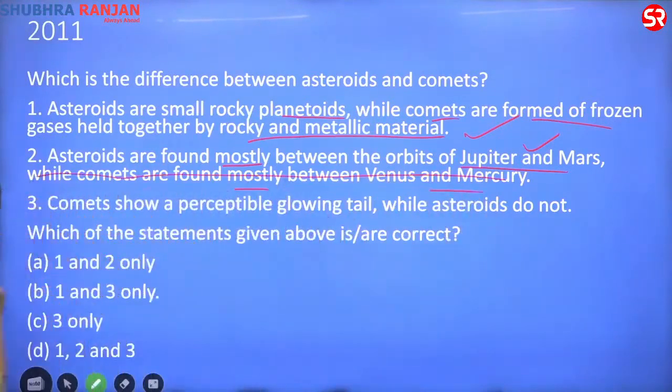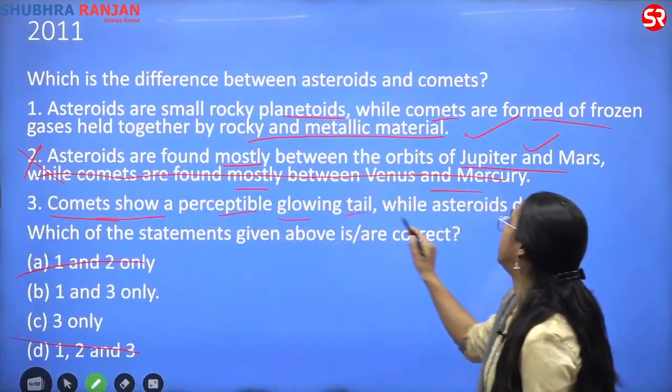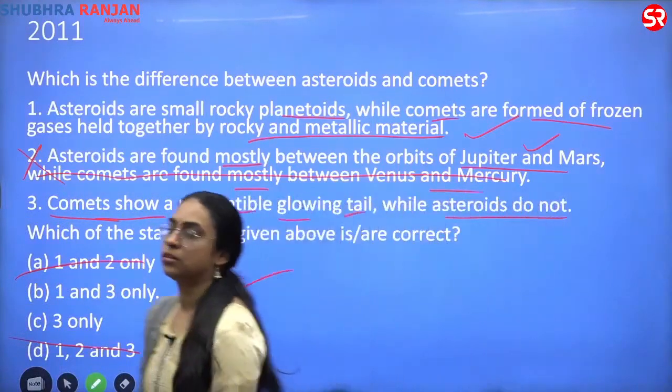Incorrect. So the statement becomes incorrect, so you eliminate this. Statement 1 we saw was correct, and 3 becomes inconsequential because 1 is correct. The comets show a perceptible glowing tail, while asteroids do not. This is also correct. Hence the answer is B.